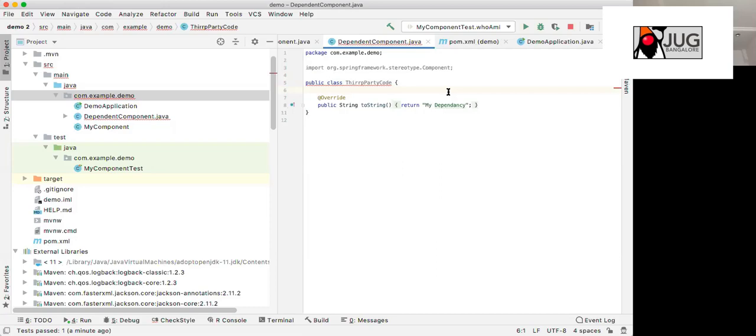And there are some other cases also. If you want to give multiple components, then there is something like primary, secondary, and all those things. We will see that in detail later.